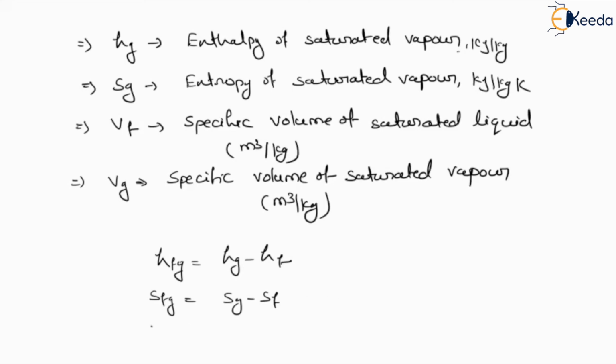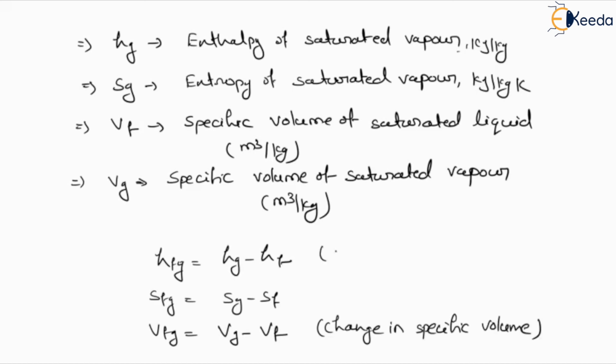And VFG, we can define VFG also, so it will be Vg minus Vf. So what is this Vg minus Vf? Change in specific volume. And here this will be change in enthalpy. And here this is change in entropy.